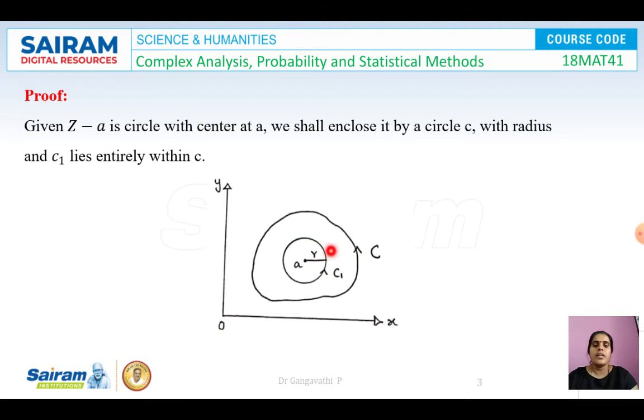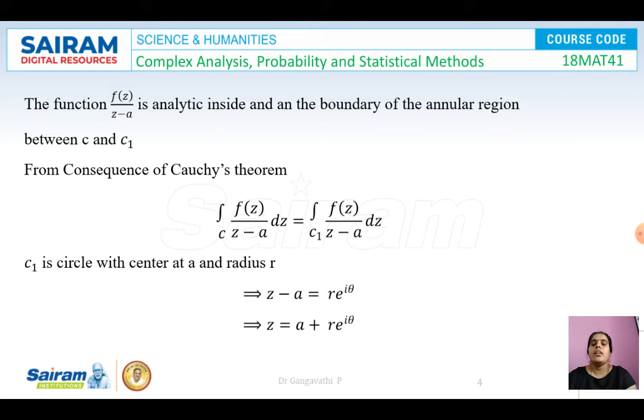So this is the curve C1 we have considered, and this lies entirely within the curve C. This circle C1 has the radius R, and the point A has been considered, which is the center of that circle. So with that, consider the function f of z by z minus A, which is analytic inside and on the boundary of the annular region between C and C1.